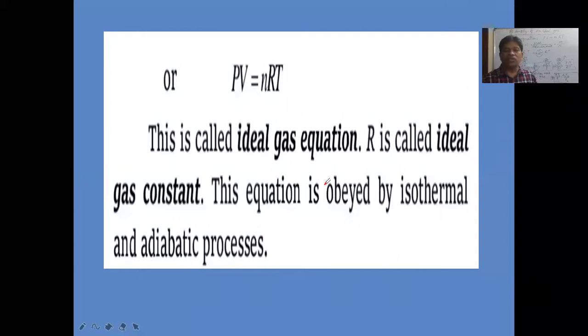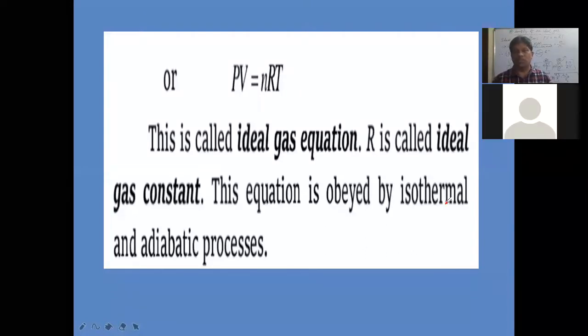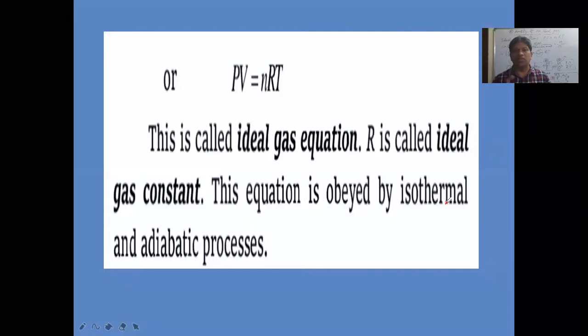Next, this equation is obeyed in isothermal and adiabatic processes. That means this equation will be followed by gases in isothermal and adiabatic processes. Isothermal process means the temperature will be constant. Iso means constant, thermal means temperature. So when the temperature is not changing from the initial condition to the final condition of the gas, that is called an isothermal process.